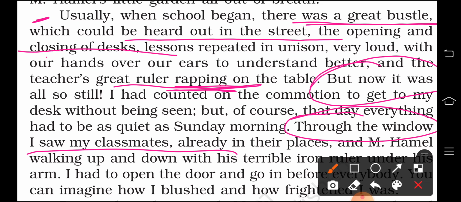So what does blushed mean? Blushed is when your face turns red due to shame or some excitement. That is called blushing.